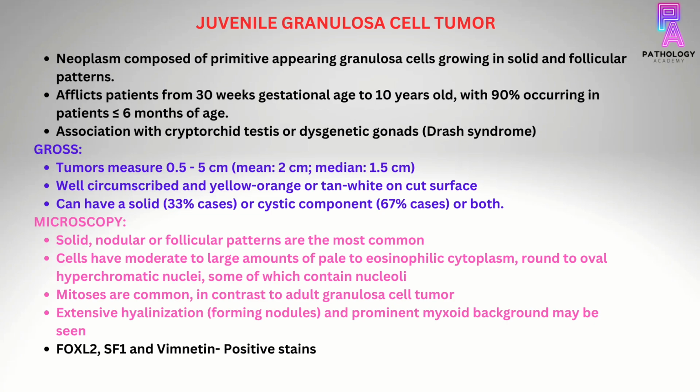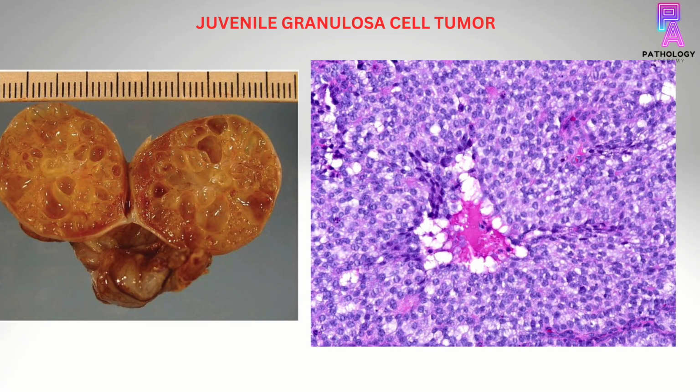Juvenile granulosa cell tumor. Well, these neoplasms are composed of primitive appearing granulosa cells growing in solid and follicular patterns. They affect patients from 30 weeks gestational age to 10 years old, with 90% of them occurring in patients less than 6 months of age. They are associated with undescended testes or dysgenetic gonads. Grossly, these tumors measure 0.5 to 5 centimeters. These are well circumscribed tumors and have a yellow, orange, or tan white cut surface. They can have a solid or cystic component or both.